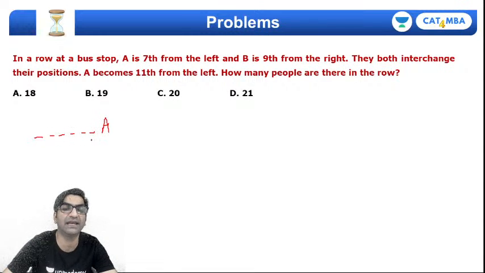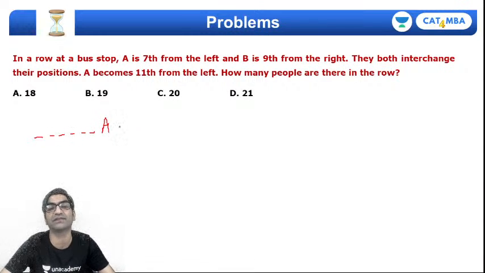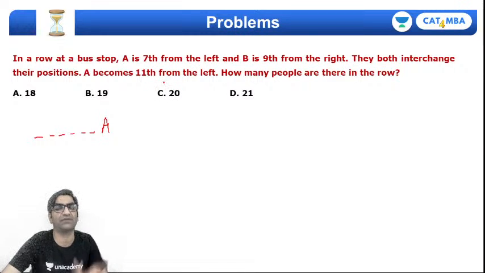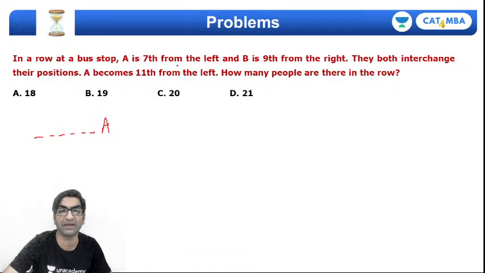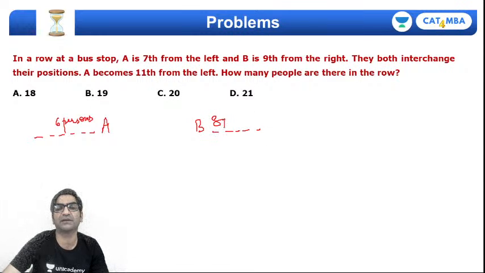लेफ्ट से 7th है. तो अगर मेरा पोजीशन, like for example, imagine if my position is 3rd, then 1, 2 and then me, right? So there will be 2 persons to my left. So if A is 7th, then there will be 6 persons to his left, okay? And B is 9th from the right, which means there are 8 persons to his right, okay?